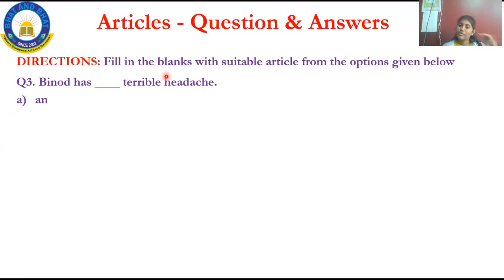But here you will be getting only these in all the questions, like a, an, the, because the particular chapter is based on the article. There are only 3 articles, that is a, an and the. A and an are the indefinite article, and the is a definite article. Now we'll come back to the question. Vinod has dash terrible headache. Headache means head pain. We'll call the standard word headache. And option A is a, option B an, option C the, option D no article should be used there.